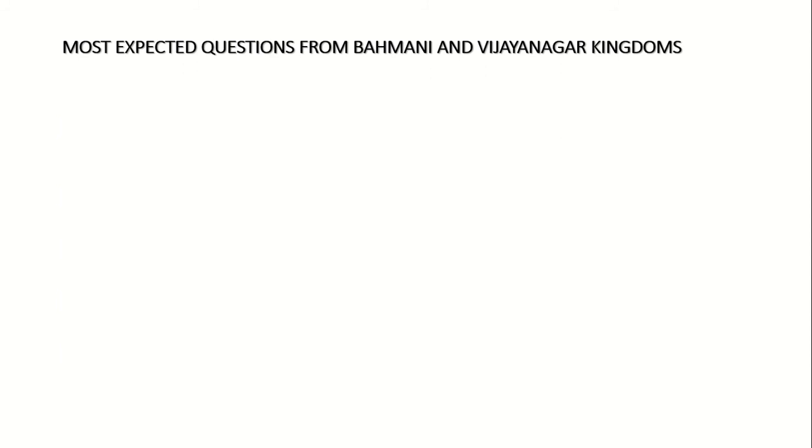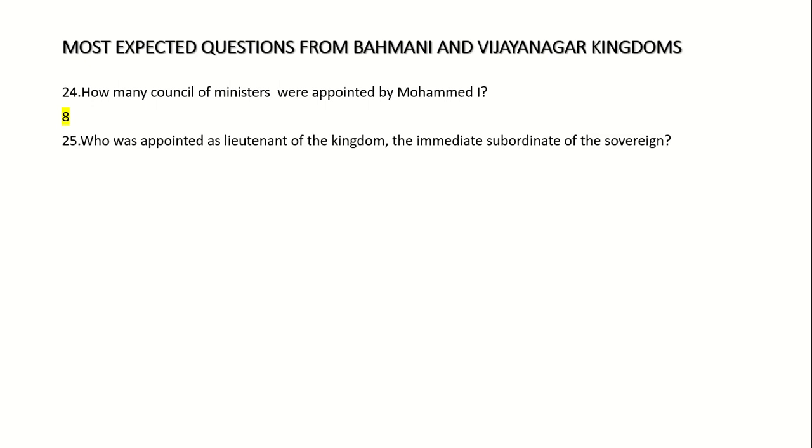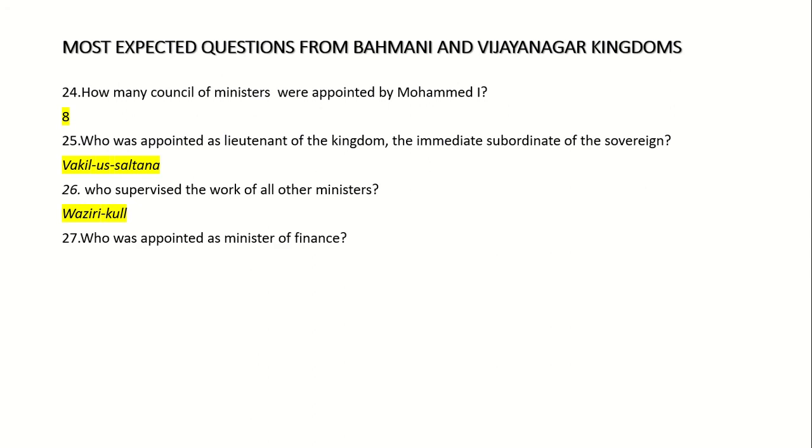24. How many council of ministers were appointed by Muhammad I? 8. 25. Who was appointed as lieutenant of the kingdom, the immediate subordinate of the sovereign? Wakil us Sultana. 26. Who supervised the work of all other ministers? Wazir Kul. 27. Who was appointed as Minister of Finance? Amir I Jumla.